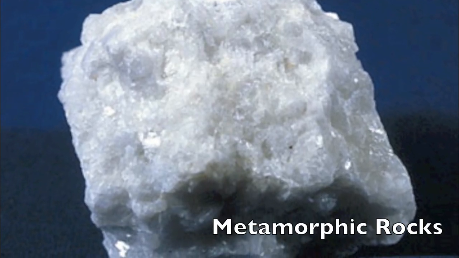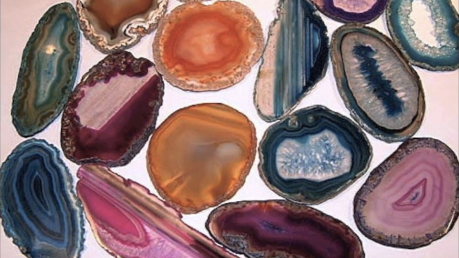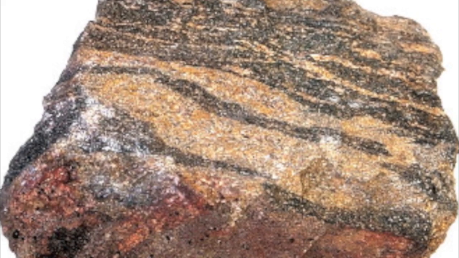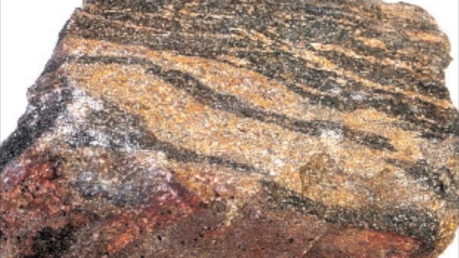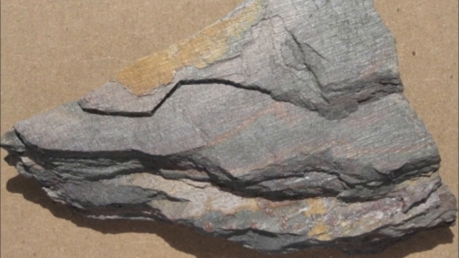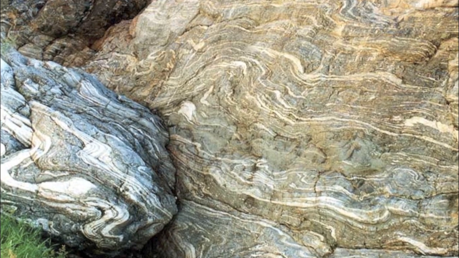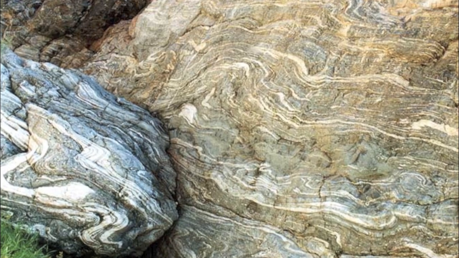Metamorphic rocks. Metamorphic comes from the Greek word change and form. Metamorphic rocks are rocks that have been changed. They are formed when one kind of rock turns into another due to the weather. The heat comes from magma, and the pressure comes from layers of rock on top of each other.